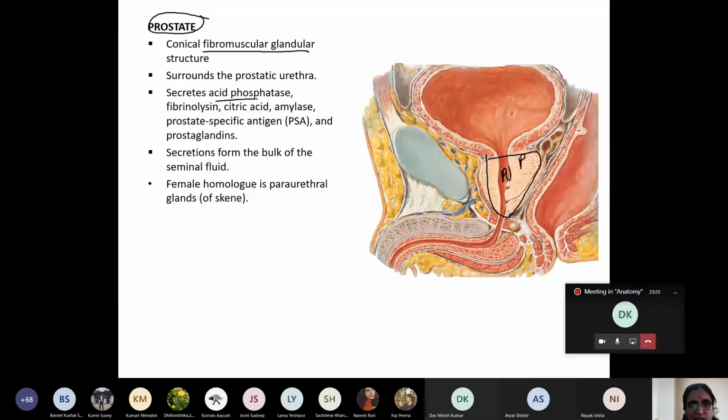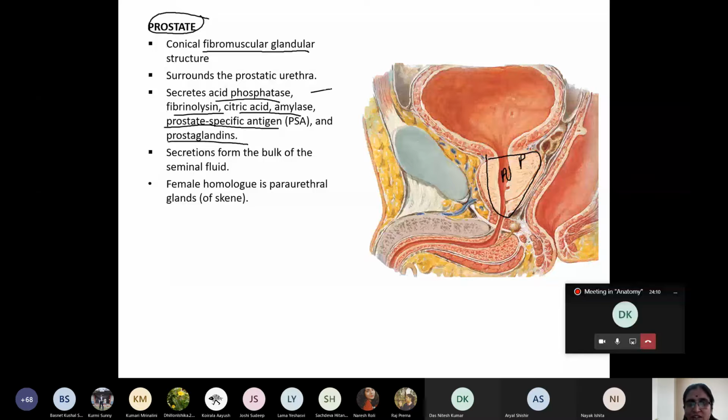It secretes acid phosphatase, fibrinolysin, citric acid, amylase, and one of the most important antigens for identifying carcinoma of the prostate, that is prostatic specific antigen, and prostaglandin. And these all constitute the bulk of seminal fluid, or semen.